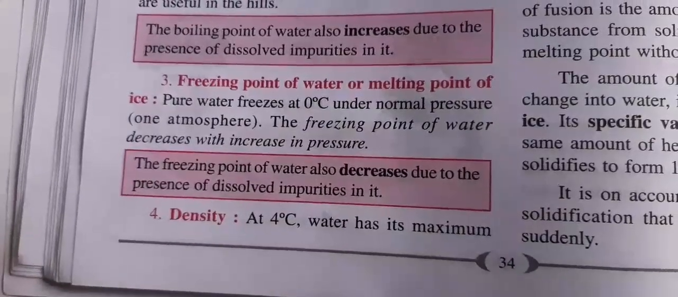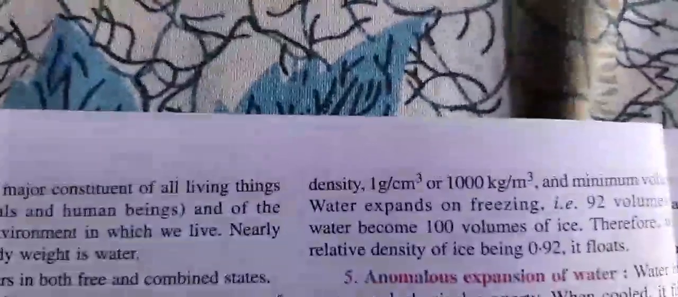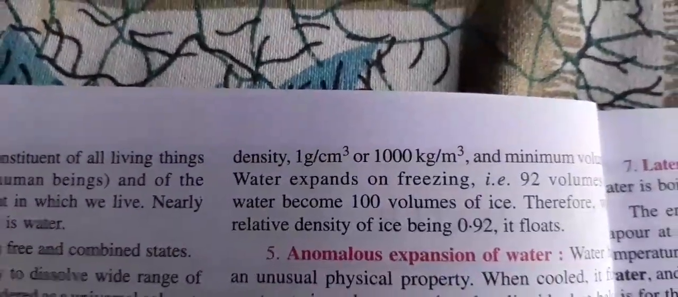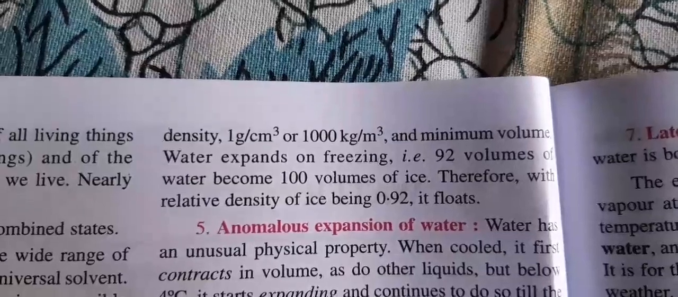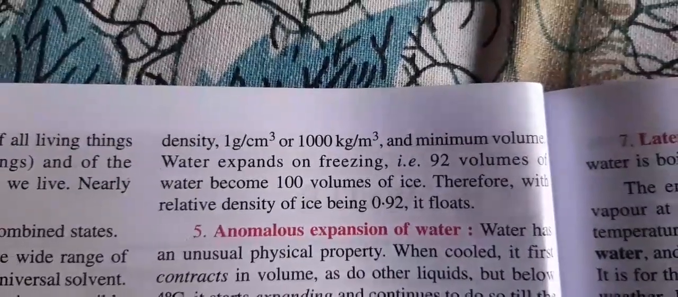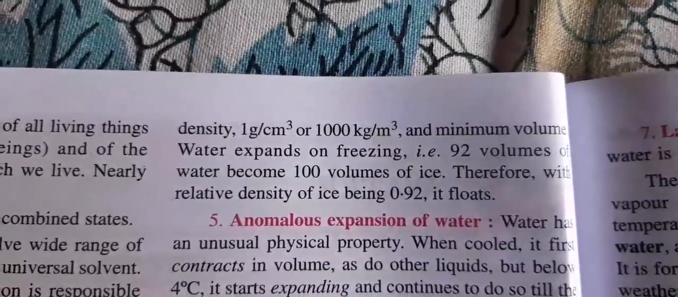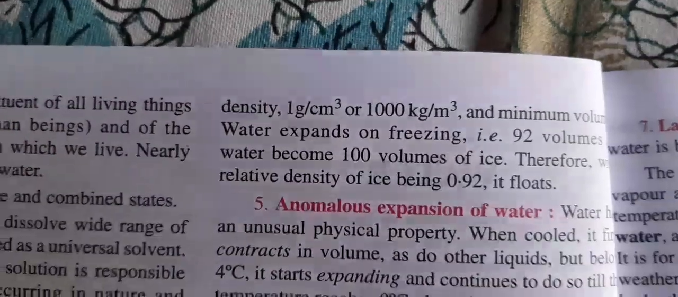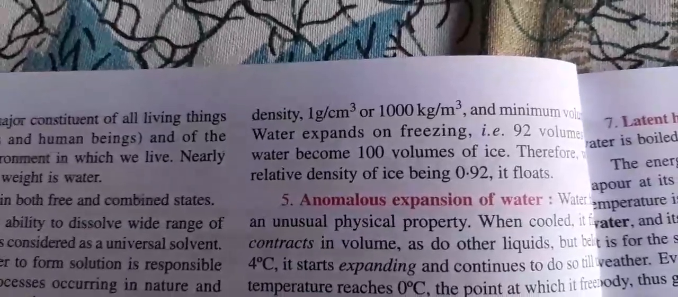Density: at 4 degrees Celsius, water has the maximum density of 1 gram per centimeter cube and minimum volume. Water expands on freezing. 92 volumes of water become 100 volumes of ice. Therefore, with the relative density of ice being 0.92, it floats. Because of that, it becomes light. So ice is always floating on water. You have seen this.